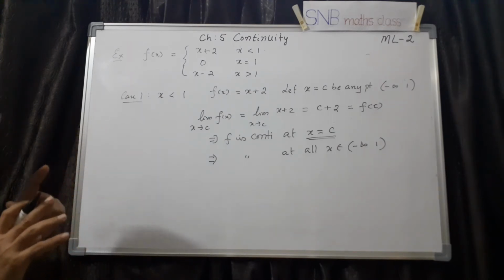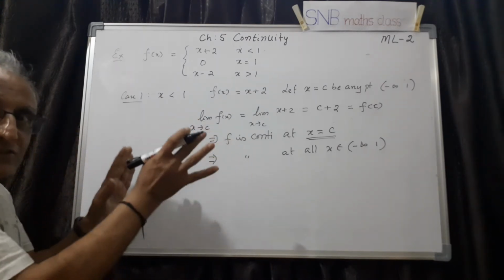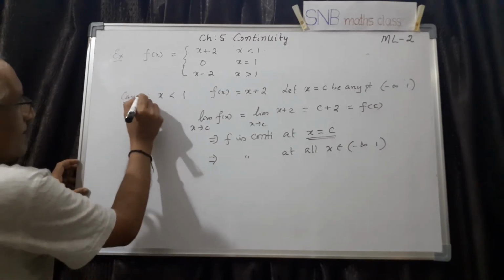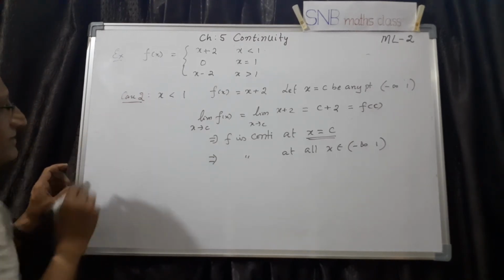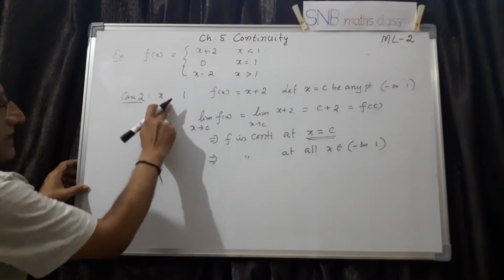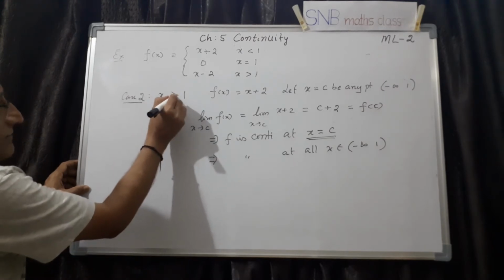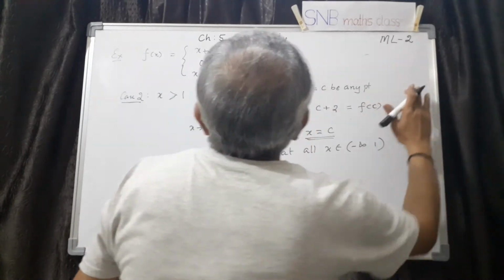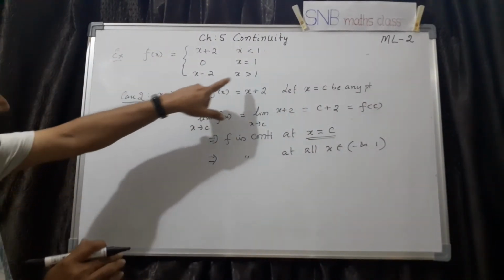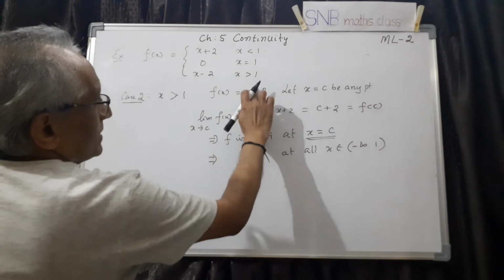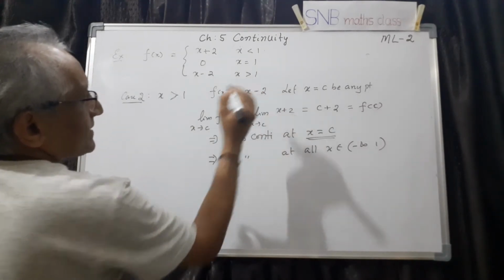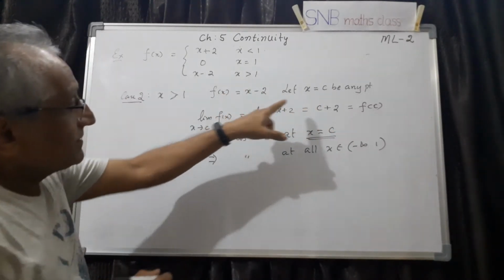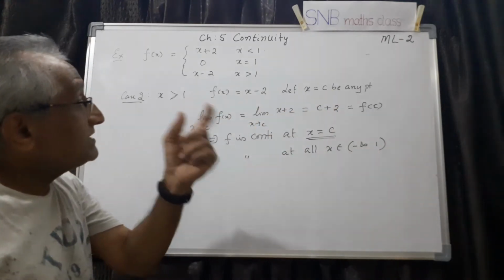Now the same way I will do it here, so that it is more convenient for you, and I also need not write everything. Case 2: I will take x more than 1. Other things are the same. For x more than 1, it is x minus 2, so I have to write x minus 2 here. This is the second case. Let x equal to c be any point, but in which interval?